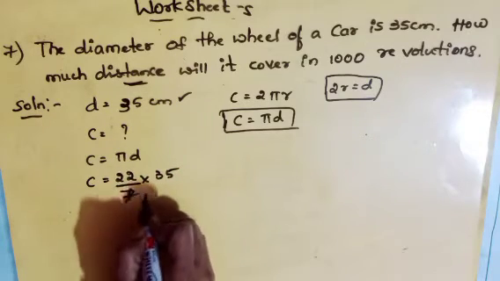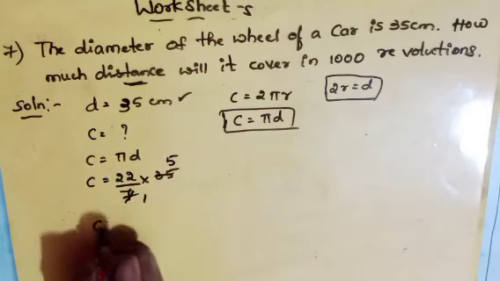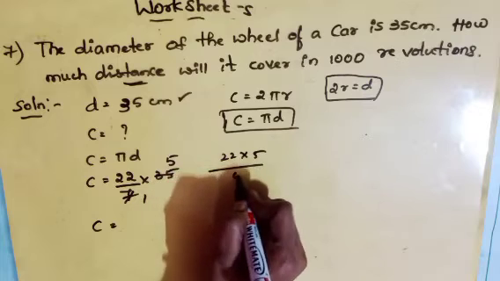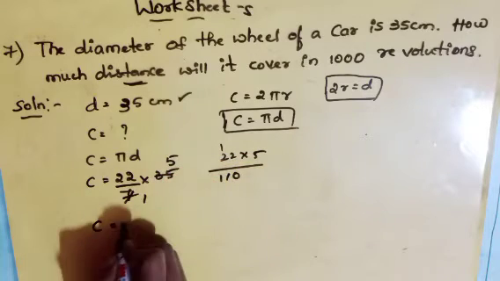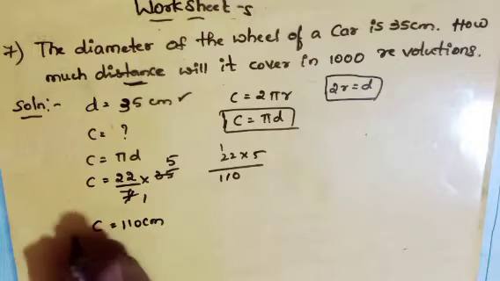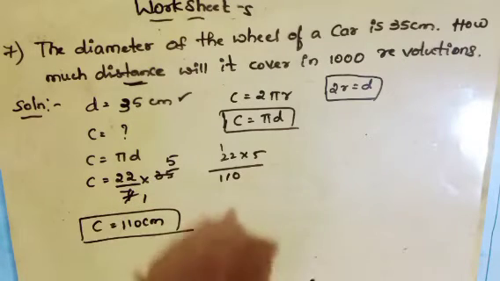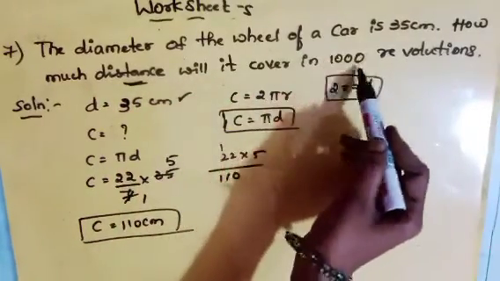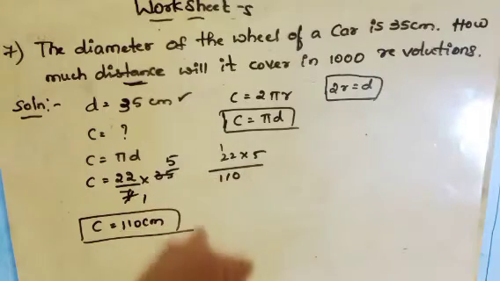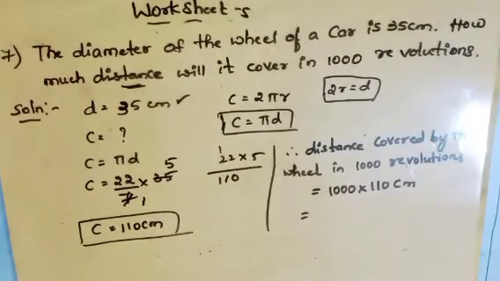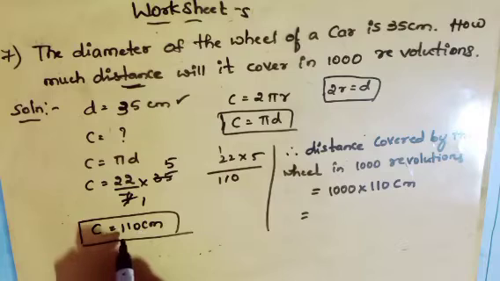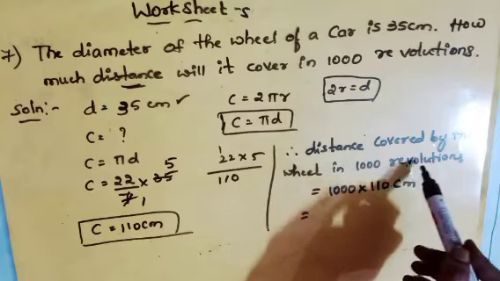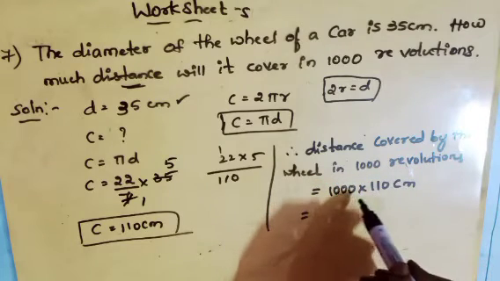7 ones are 7, 7 5s are 35. So when you multiply 22 into 5, what will you get? 5 2s are 10, 5 2s are 10 plus 1, 11, so 110 centimeter we get. So we got 110 centimeter. We had to find the distance covered by the wheel in 1000 revolution. Now we will find the distance covered by the wheel in 1000 revolution. Let us multiply 1000 into 110.